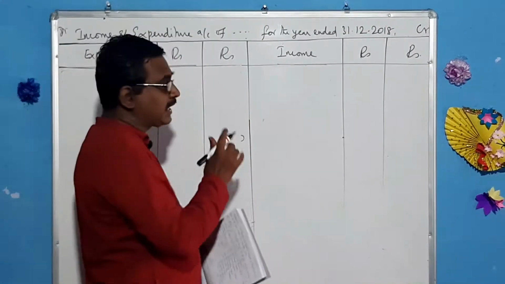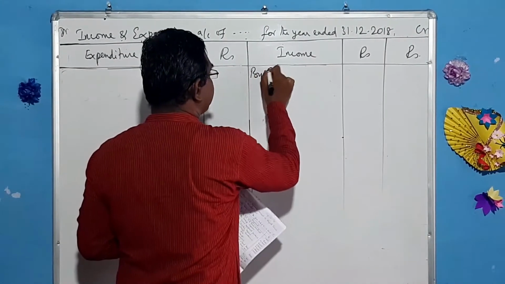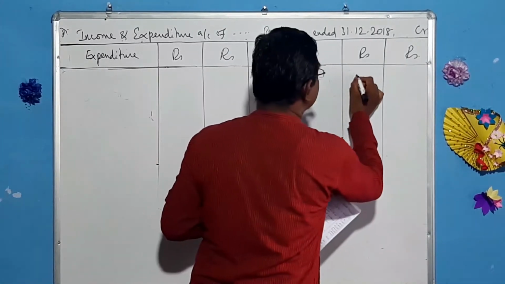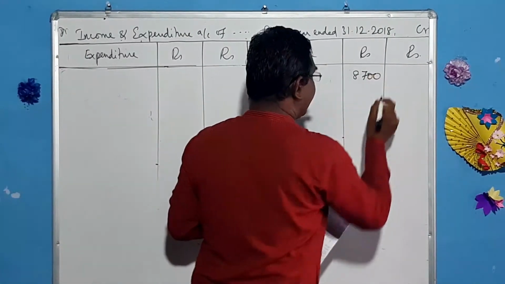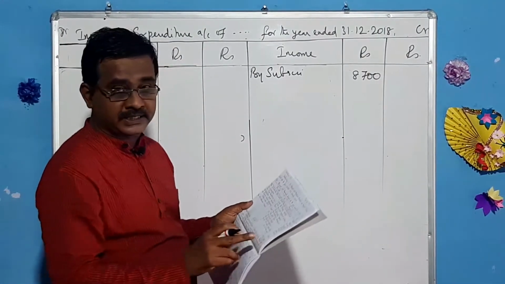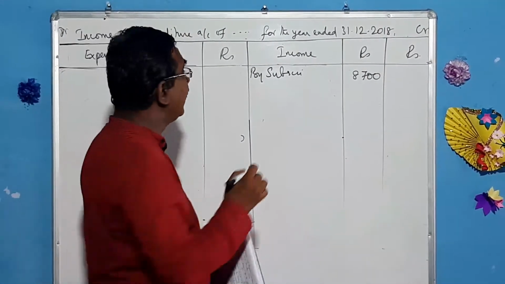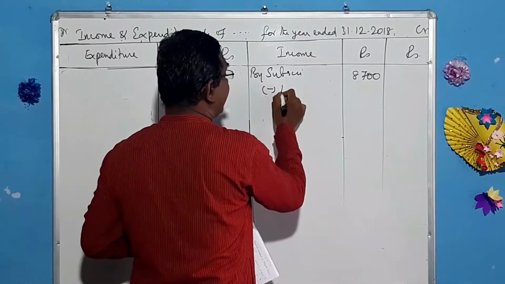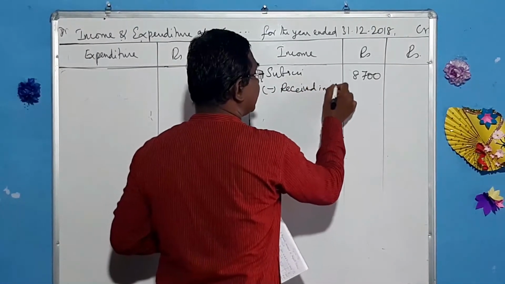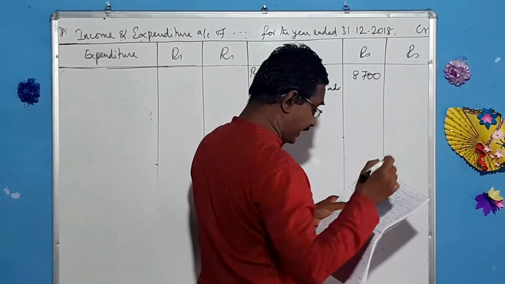First prepare the income side by subscription. What is the amount given? 8,700, but in the additional information they have given subscription includes 600 for 2019. It means this is received in advance. Received in advance. That amount is 600.